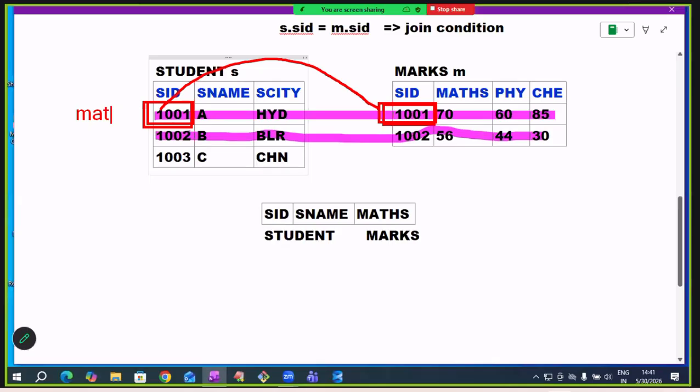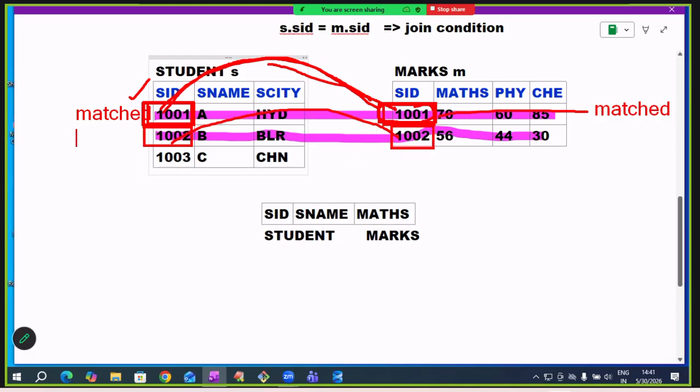This is a matched record from the student table, and vice versa, this is a matched record from the marks table. For one record, if a matching record is available in another table, that is a matched record. The second record is also a matched record. For 1002, a matching record is available in the marks table. So this is a matched record.